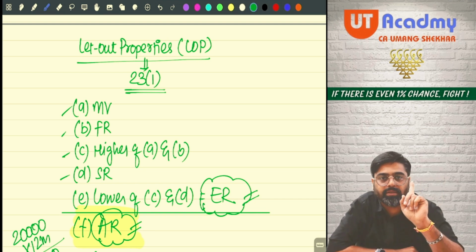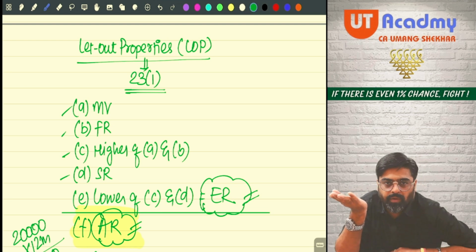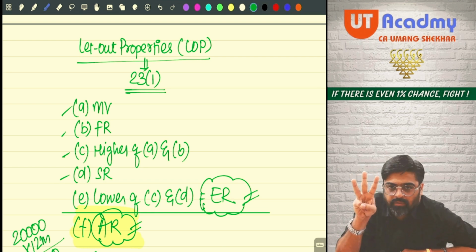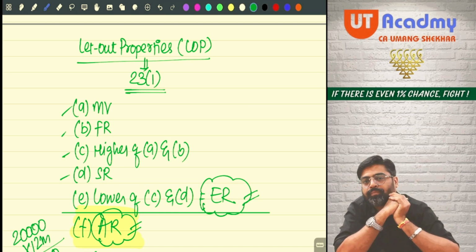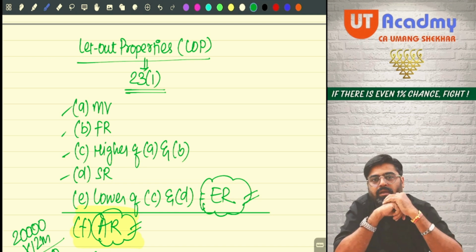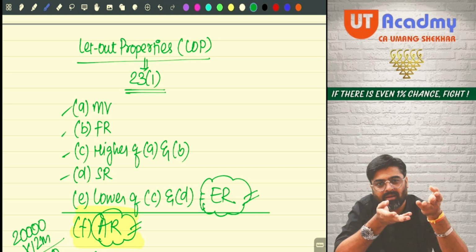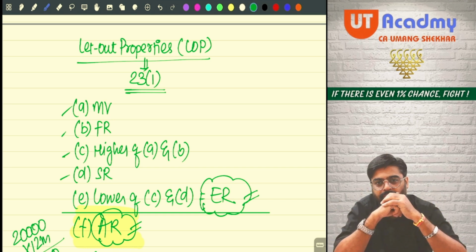Okay. Now pay attention. If the municipal value is 3 lakh rupees, in our example, if the municipal value is 3 lakhs and the fair rent was 3,60,000, tell me which is higher? 3,60,000. So the government will expect that you must be earning how much? You also must be earning 3,60,000 only.